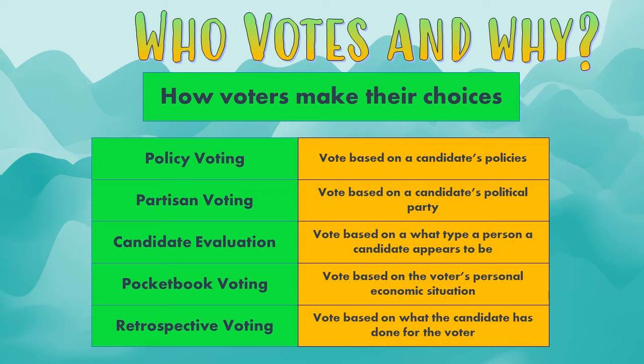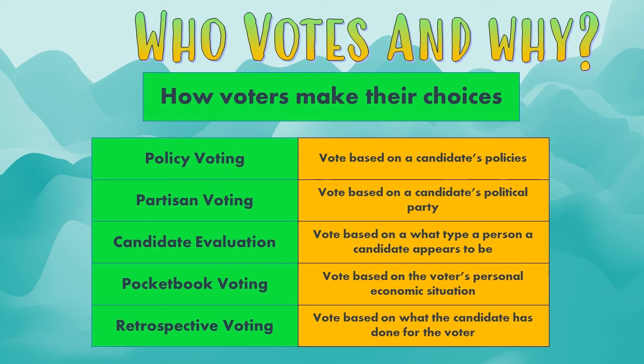Probably the most common form of voting is partisan voting, where we vote based on the candidate's political party. As a voter, if I am a Democrat, I'm going to vote for whichever person is the Democrat. If I am a Republican, I'm going to vote for whichever candidate is the Republican. I don't pay much attention to anything other than their party affiliation. So policy voting is based on policies, and partisan voting is based on the candidate's party.